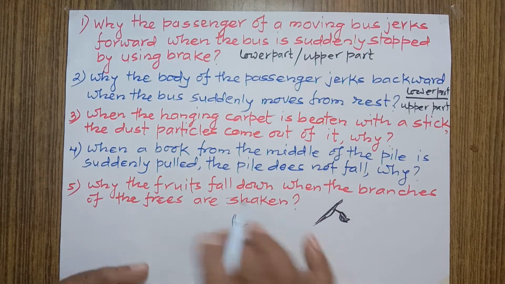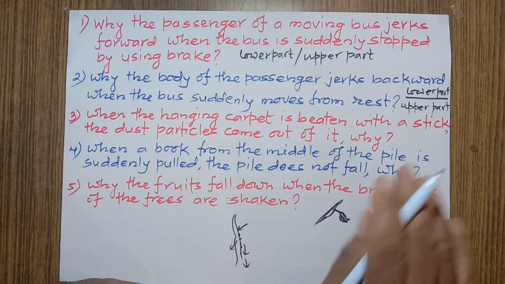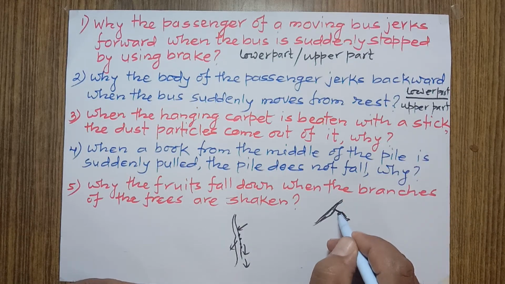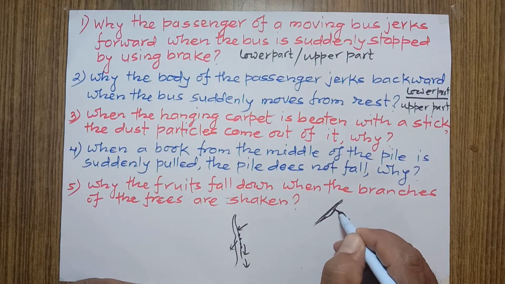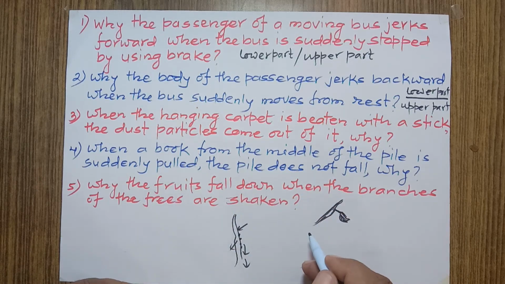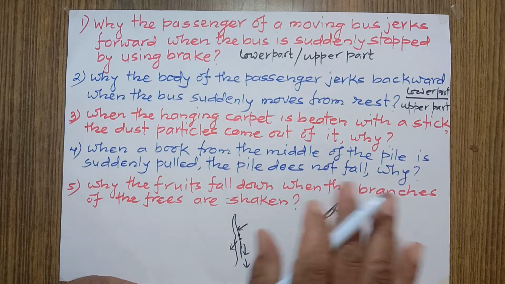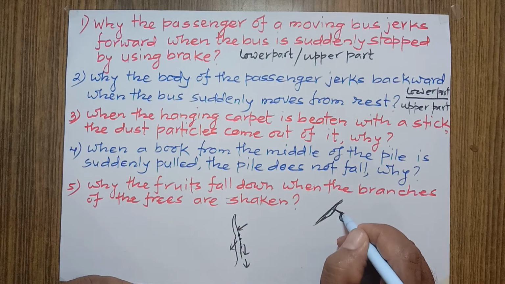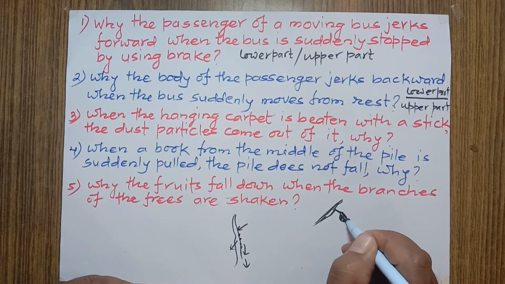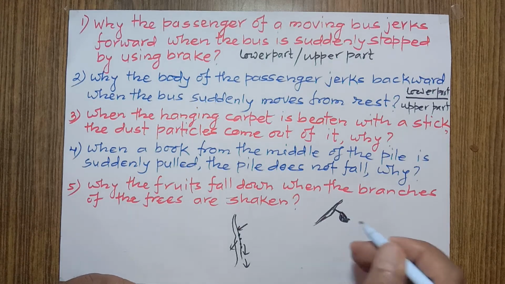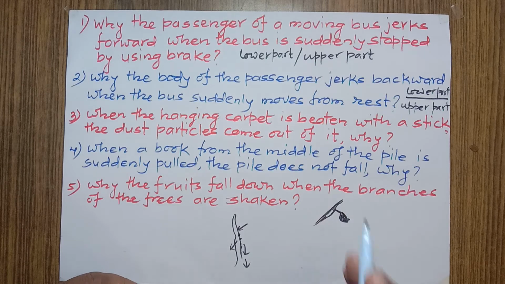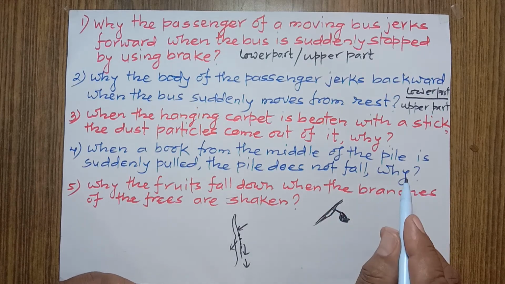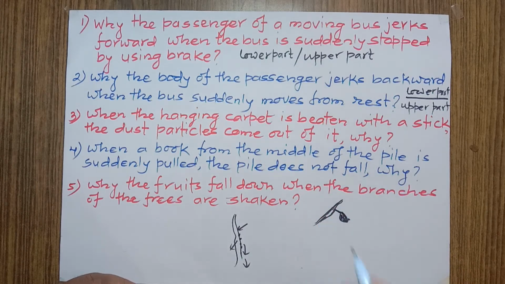That's what I'm saying again. Listen to me. When branches are shaken, then the petiole, which holds the fruit, comes in motion easily because it has less inertia of rest and force is applied. That's why it moves. But the fruit, which has more inertia of rest due to more mass, tends to continue its state of rest according to Newton's first law of motion because it has inertia of rest.